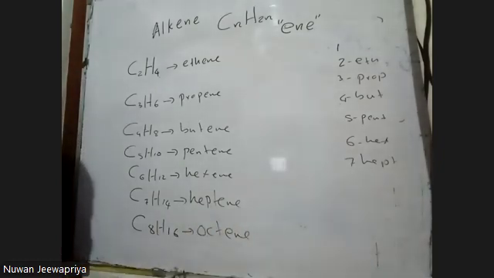So that is how we name the first 8 members of the alkene family or alkene homologous series.